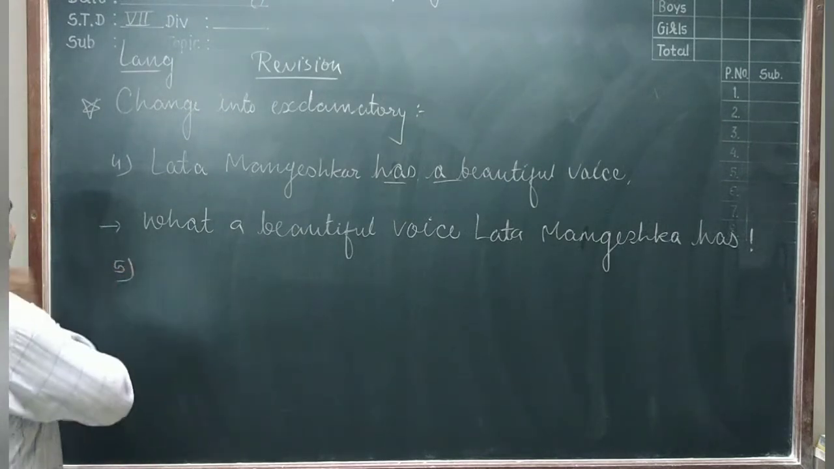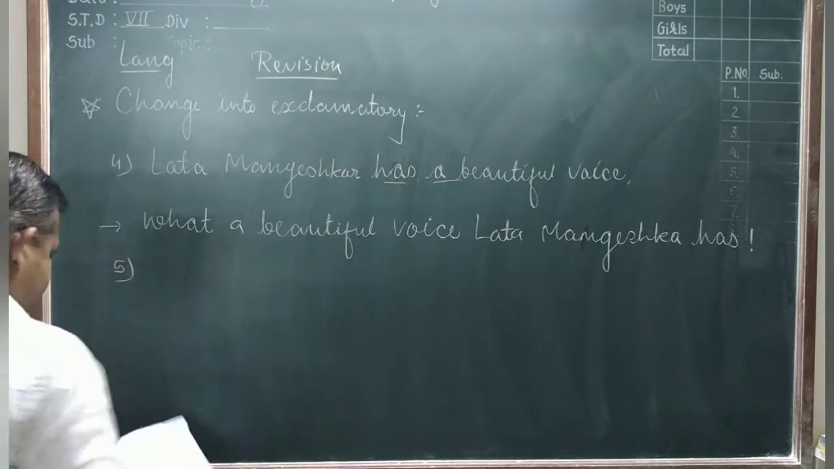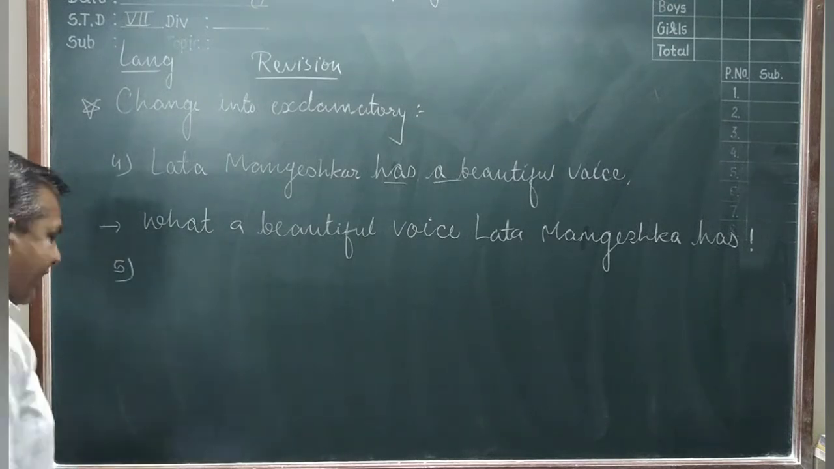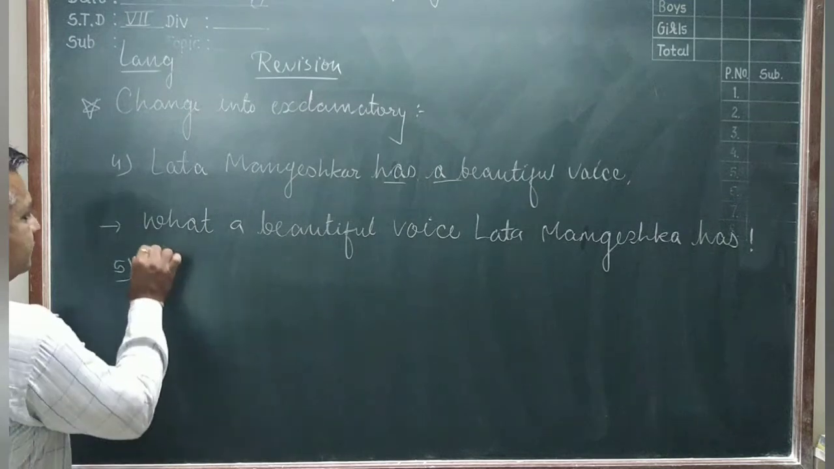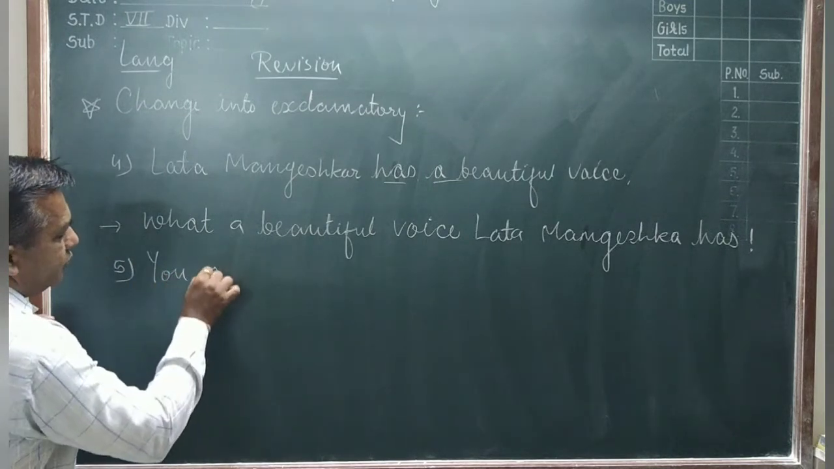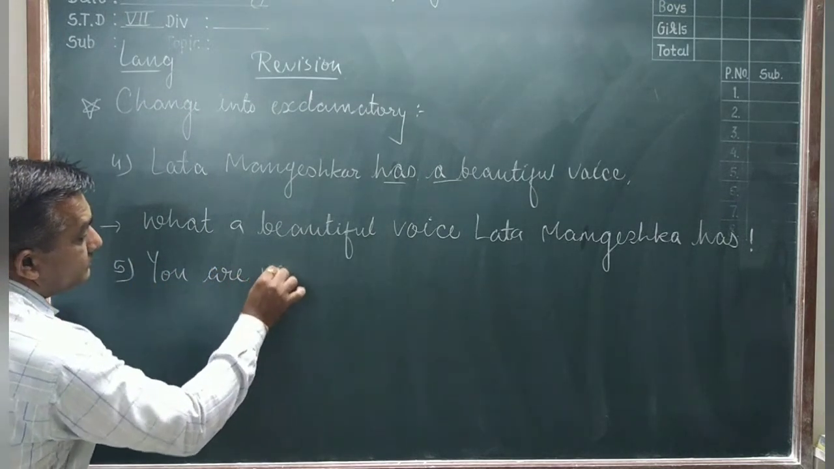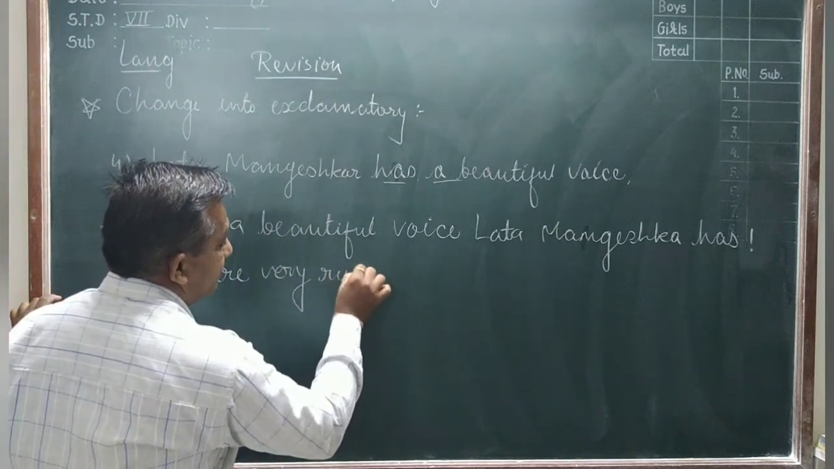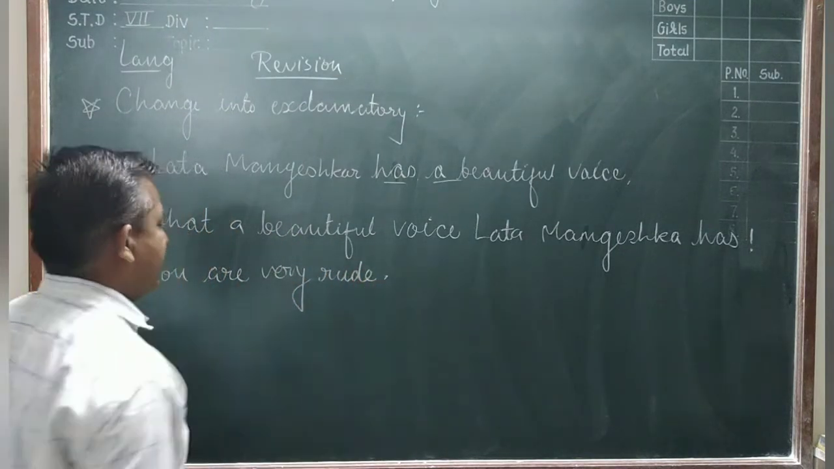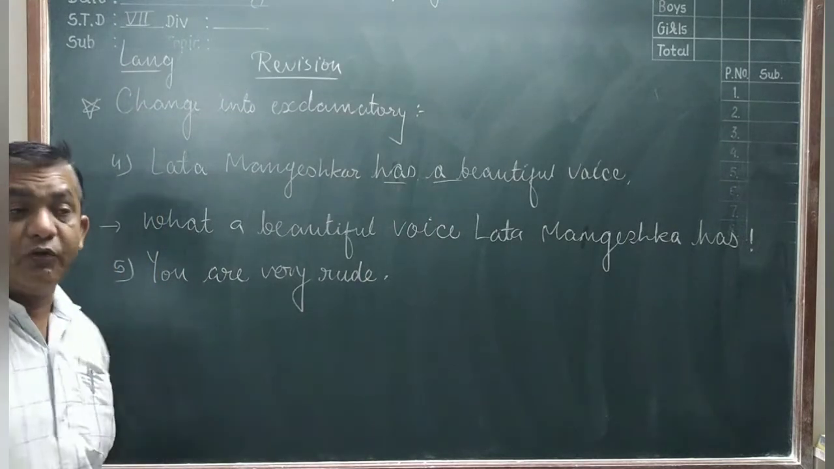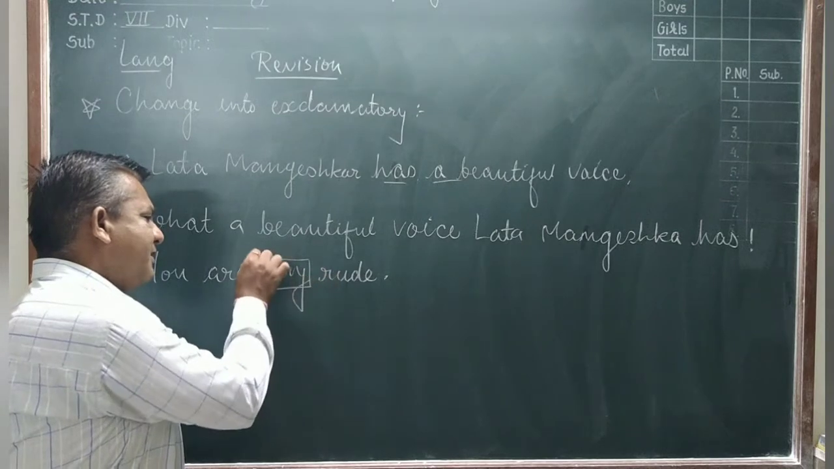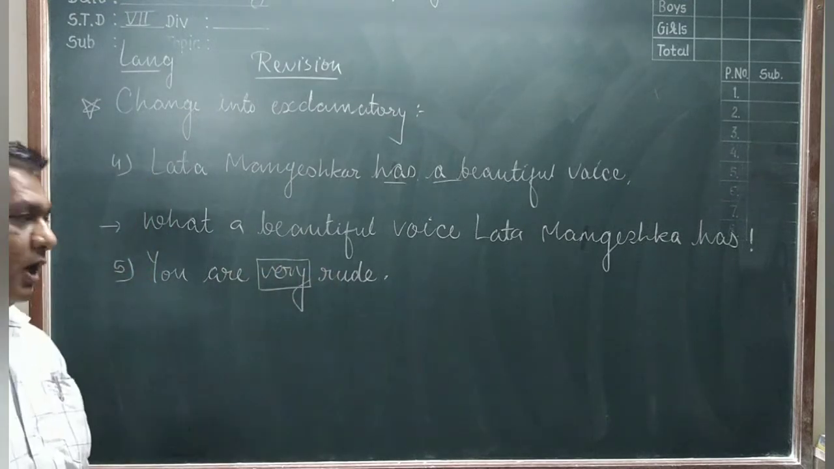Number 5. Number 5 is: You are very rude. Very good. In this sentence, what do we find first? The "very". "Very" means the sentence starts with "how".